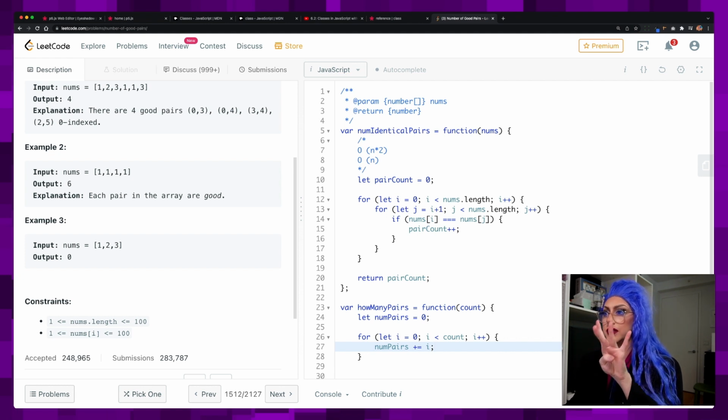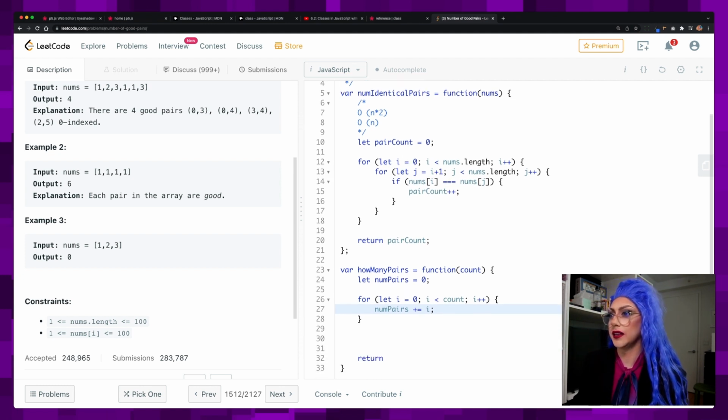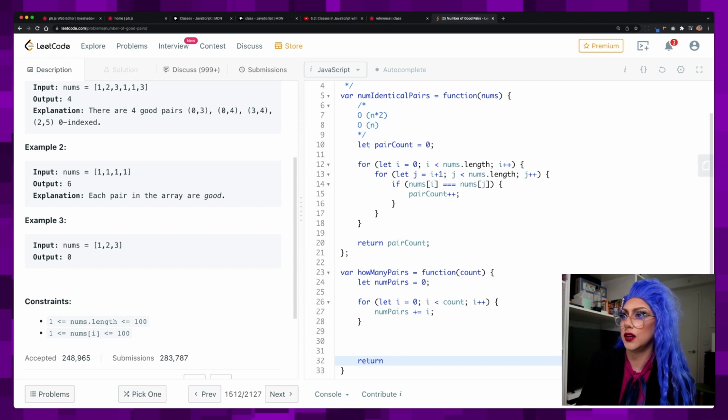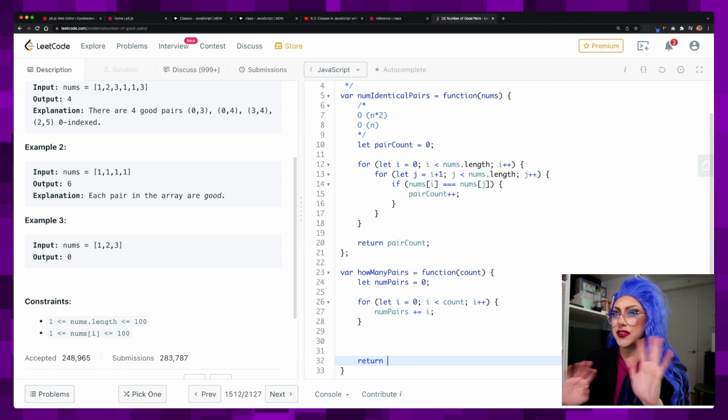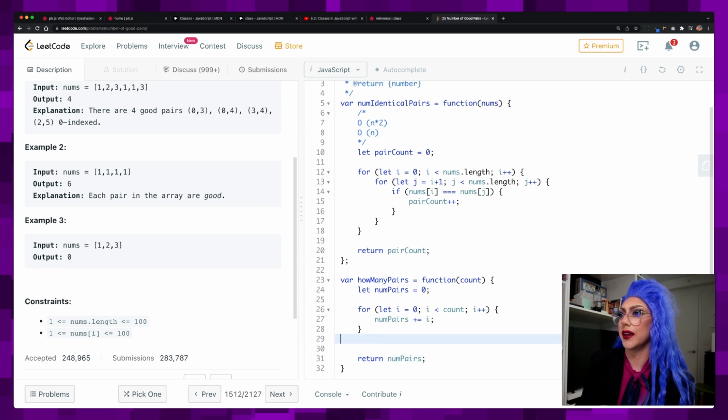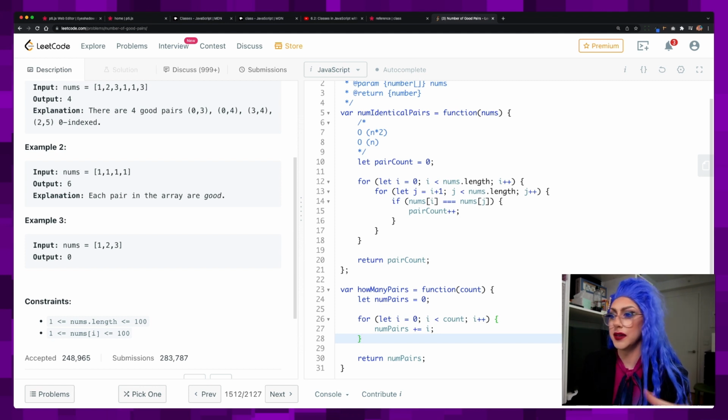This will be 1 plus 2 plus 3. Great. And then return, what are we returning? This is like a combination thing, right? It's like you do the factorials and all that stuff, I think. But that's probably not worth thinking about right now because that's complicated.